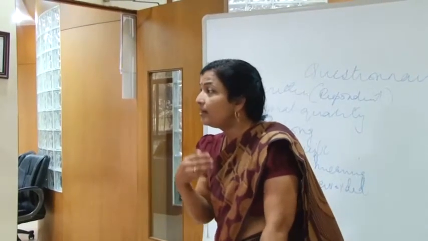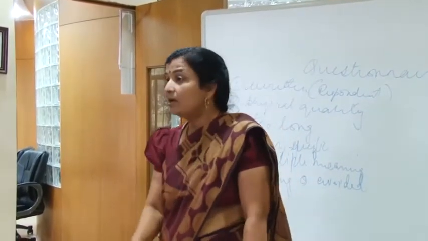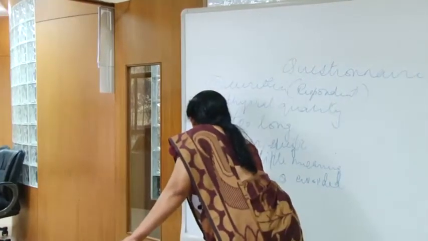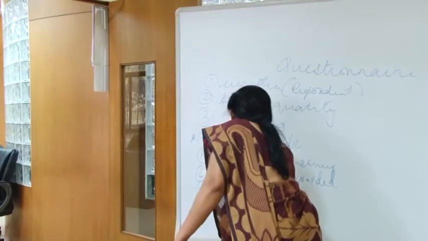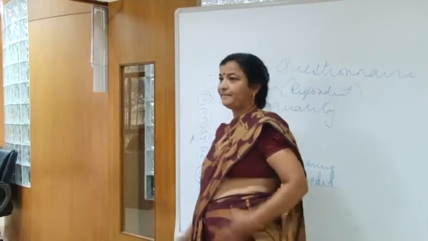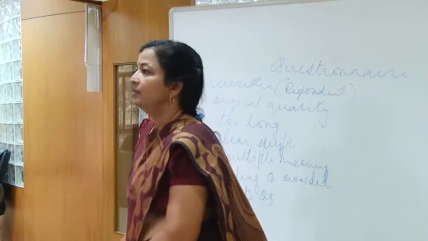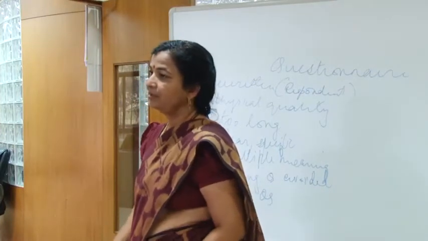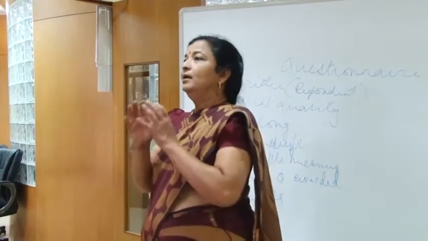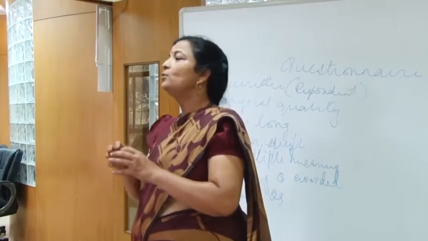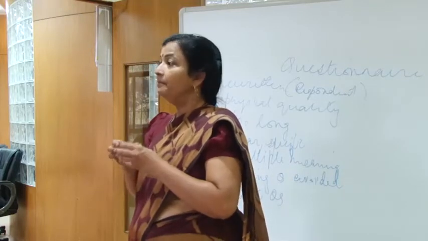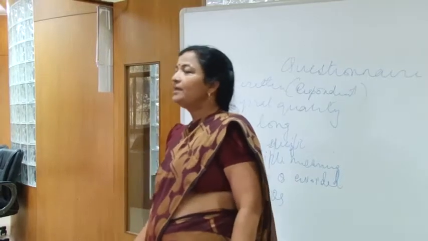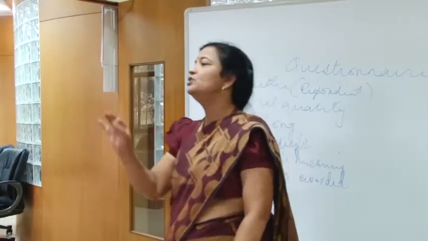Then what is the remedy available to the researcher? How to cull out the information? Then he can ask slant questions. He should ask slant questions. Slant questions means the researcher wants to get the information, but he gets it through a different angle. That means he will not directly ask whether this person is doing charity or not.